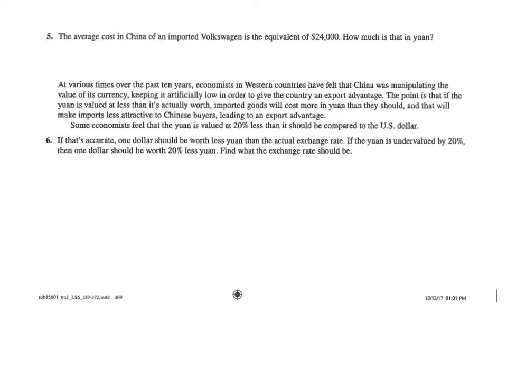Some economists feel the yuan is valued 20% less than it should be compared to the US dollar. If that's accurate, $1 should be worth less yuan than the actual exchange rate is. So as we said before, right now, 1 US dollar is equivalent to 7 1/10 Chinese yuan. Okay, so if the yuan is undervalued by 20%, then 1 US dollar should be worth 20% less yuan. Find out what the exchange rate should be.